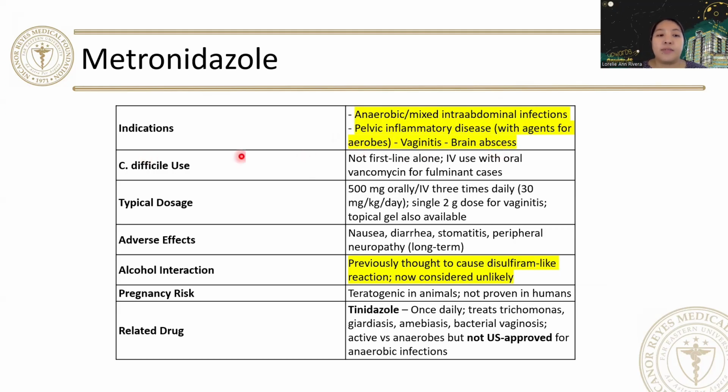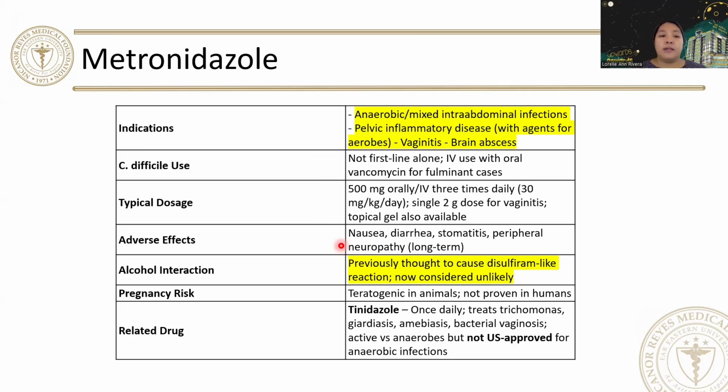For Clostridium difficile infection use, this is not the first line. IV use with oral vancomycin is used for fulminant cases. So the dosage of metronidazole is usually 500 milligram orally or IV, 3 times daily or every 8 hours. Adverse effects are GI. However, peripheral neuropathy can be seen with long-term use.